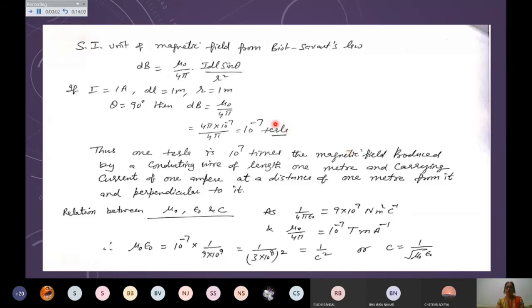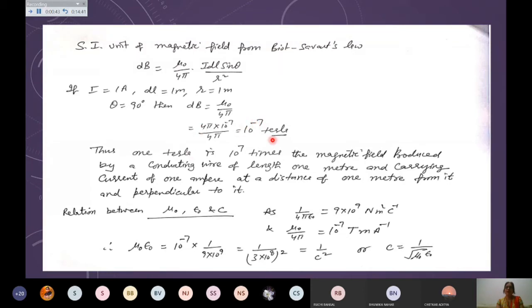To define 1 Tesla, you can take the help of this formula, which is from Biot-Savart's law, which says that dB is equal to mu naught upon 4 pi into I dl sine theta upon r square. So if I is 1 ampere, dl length is 1 meter, r is again 1 meter, and theta of course is 90 degrees, then you are getting the maximum value of the magnetic field, which is coming out to be mu naught upon 4 pi, and mu naught is 4 pi into 10⁻⁷. So divided by 4 pi, I am getting magnetic field equal to 10⁻⁷ Tesla.